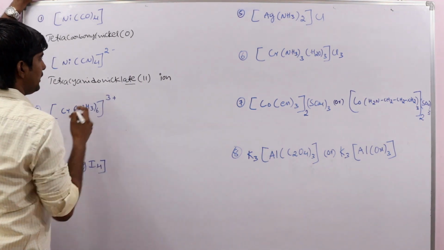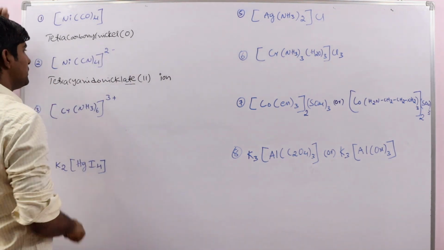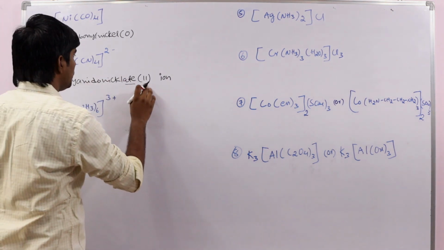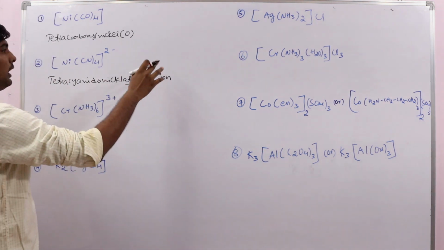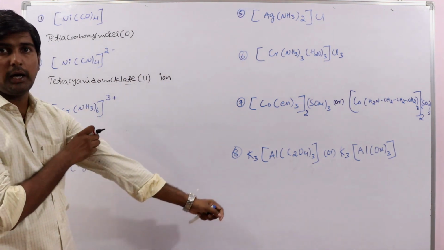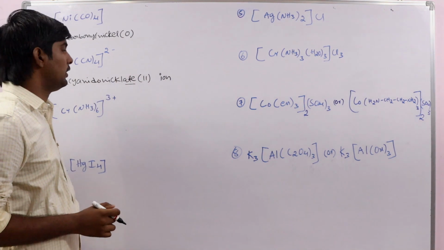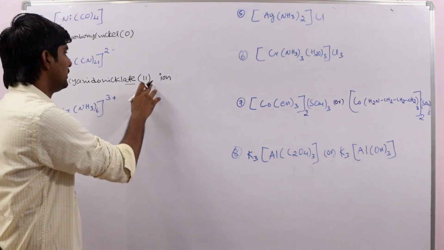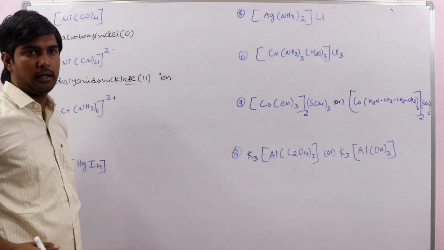Why are we writing ate here? Because there is a negative charge present on the coordination sphere. Nickelate 2, this is the oxidation state. And ion. Why are we writing ion? If there is a positive charge or negative charge present on the coordination sphere, as per the last rule which we discussed in the IUPAC nomenclature, here we have to add ion.